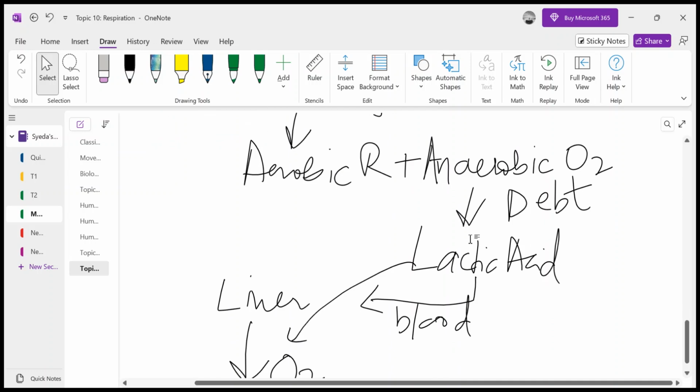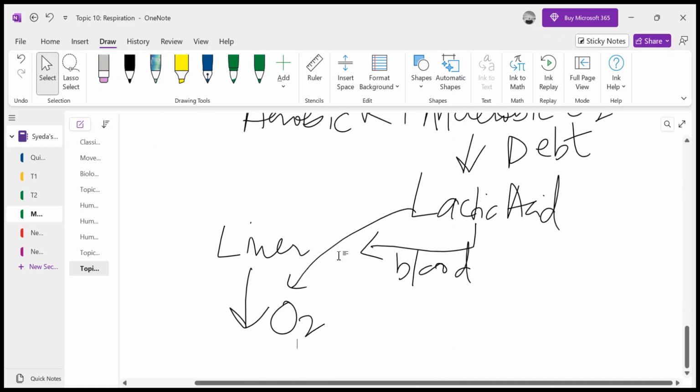Now this lactic acid has to be oxidized in the liver, so extra oxygen is taken in, is breathed. Our body has to breathe more oxygen in order to oxidize this lactic acid in the liver. So that's why our heart rate and our breathing rate remain higher, right? So this is all for respiration.